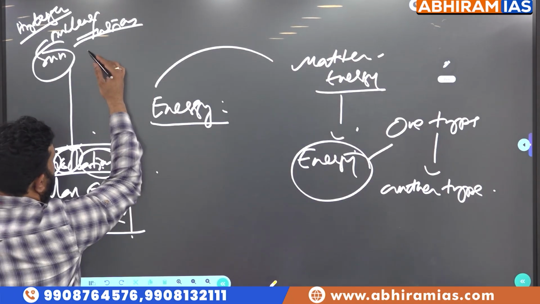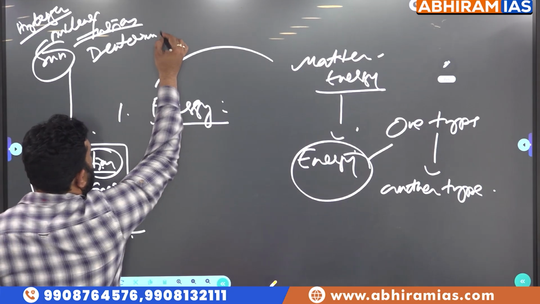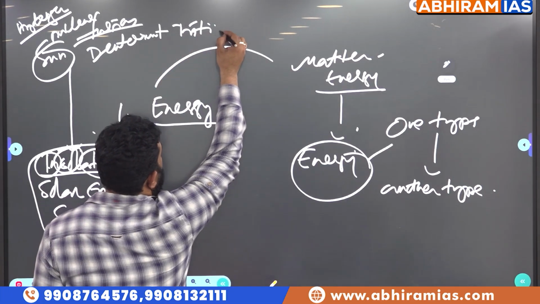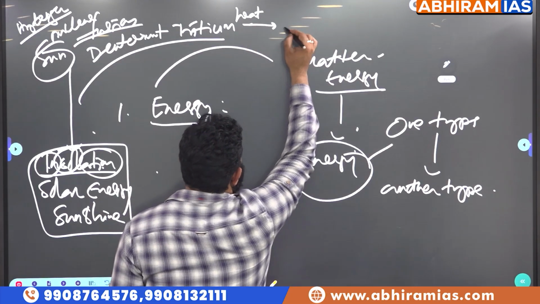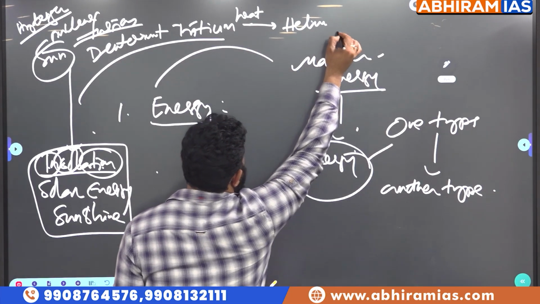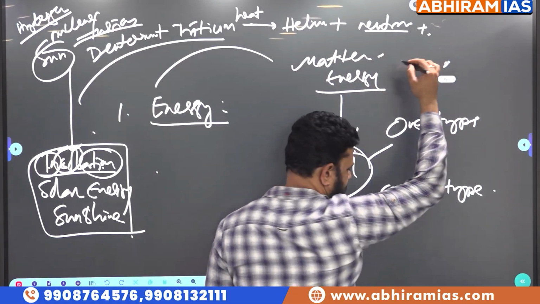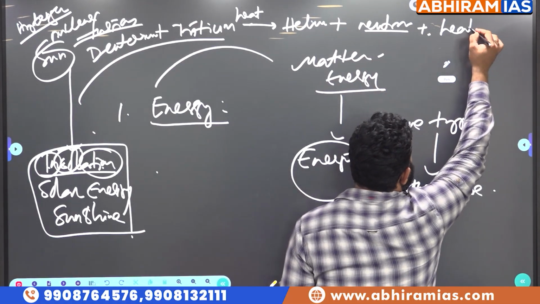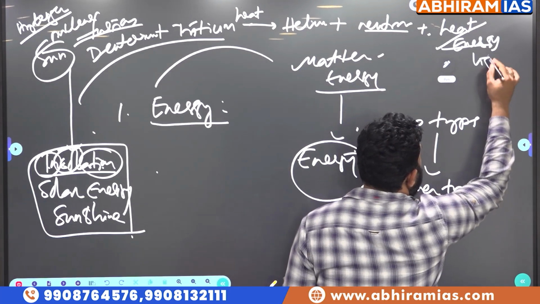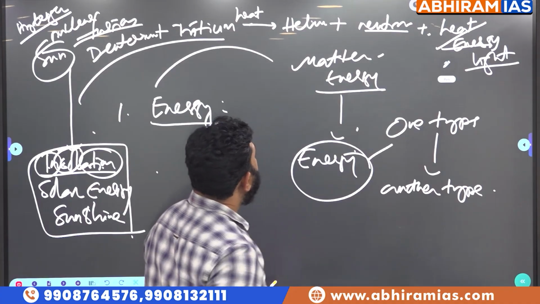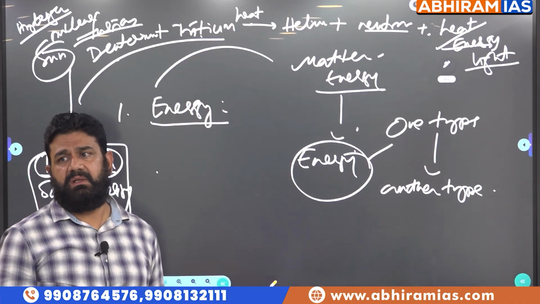What is nuclear fusion here? Isotopes of hydrogen, deuterium and tritium, when they fuse under a huge amount of heat, form something called helium, plus the release of a neutron along with a huge amount of heat. And of course, energy can travel in many forms, here light. So, deuterium and tritium are isotopes of hydrogen.